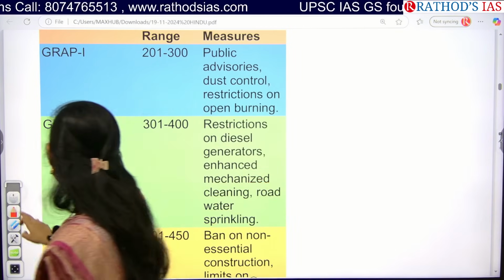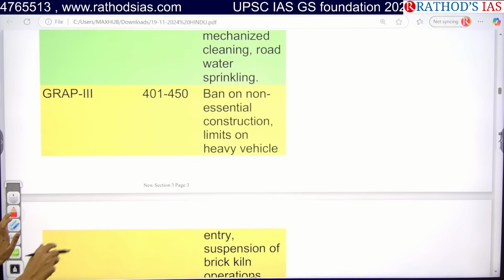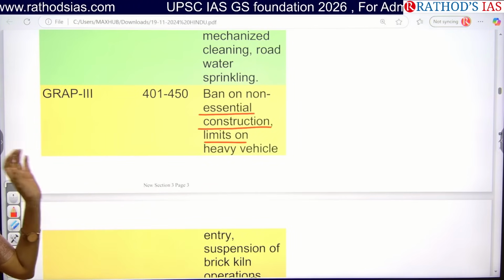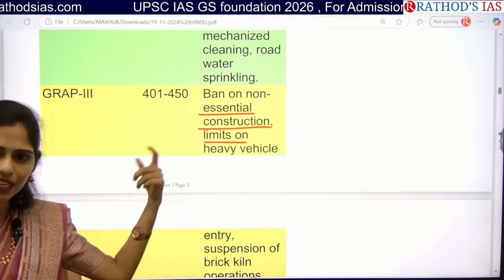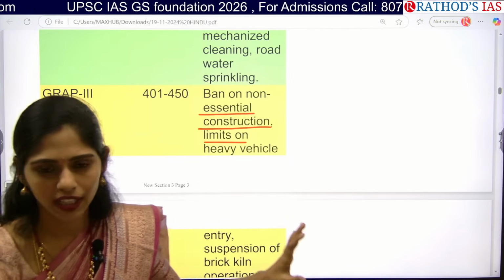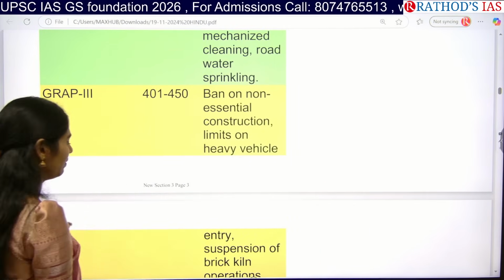And third plan, it is whenever the air quality is 400 to 450. So we are going for banning of essential construction limits. Banning on construction, and this had been done recently, I think 4 to 5 days ago. CAQM gave these guidelines. And next, we will also be keeping limits on heavy vehicle entry.